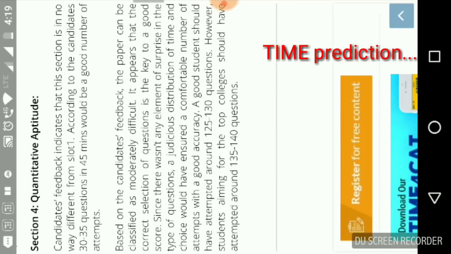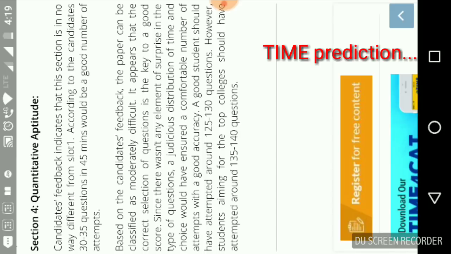This is the cutoff analysis for MH CET 2018 by Time Institute. For slot 3, as we can read, based on candidates' feedback, the paper can be classified as moderately difficult. It appears that the correct selection of questions is the key to a good score, since there wasn't any element of surprise in the type of questions, a judicious distribution of time and choice, and so on.